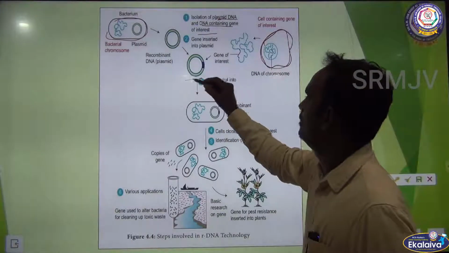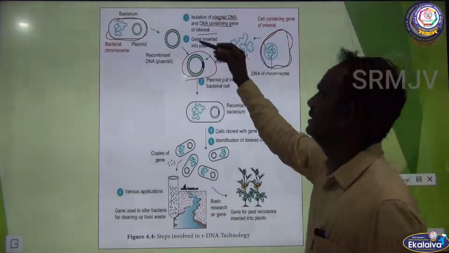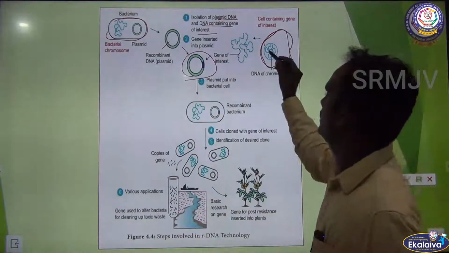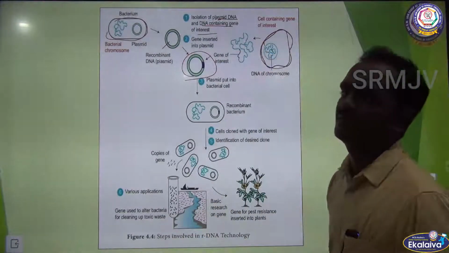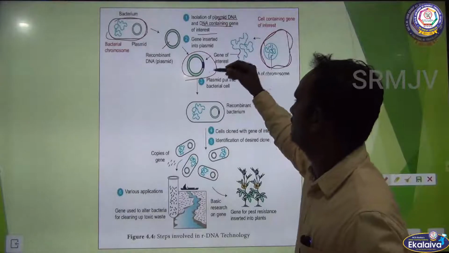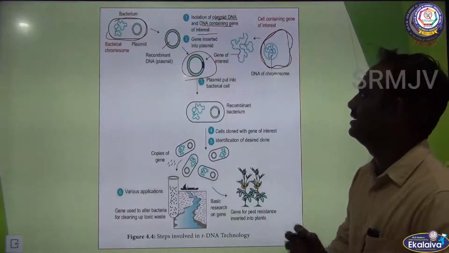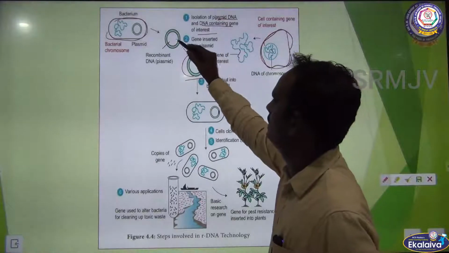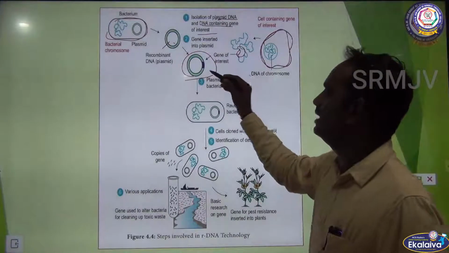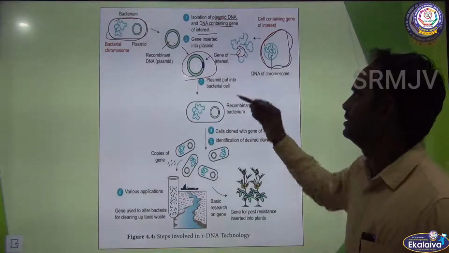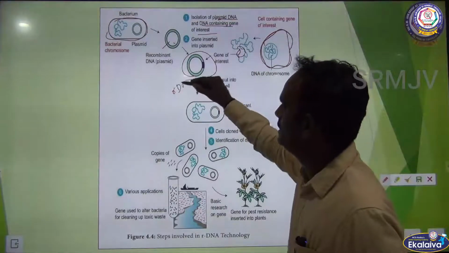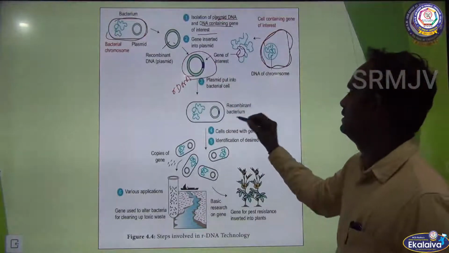Now we are getting the recombinant DNA, or rDNA. See here, isolation of plasmid takes place, and then separation or isolation of DNA fragments, joining of plasmid with DNA. We get a plasmid containing the gene of interest. See here, the gene is inserted into the plasmid. Here is the plasmid, and this is a gene. Now the gene is inserted into the plasmid. Now we get the rDNA, or recombinant DNA. This plasmid is put into the bacterial cell. The next step is that this rDNA is inserted into the bacterial cell. This is called a bacterial cell.